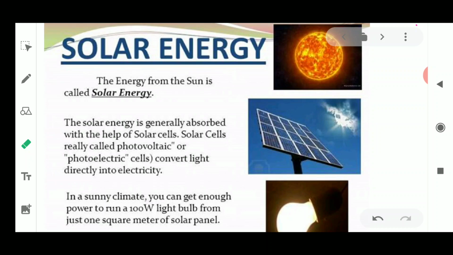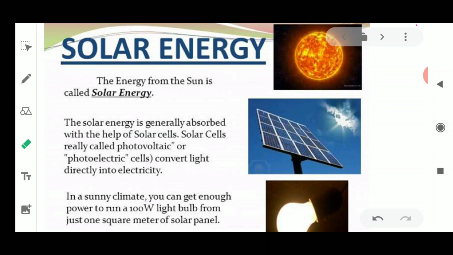Similarly, we have also studied about the various non-conventional sources of energy, which means that these are the alternative sources of energy instead of using the traditional sources like fossil fuel, which are exhaustible in the near future. We can use certain alternative sources of energy like water energy, that is hydro energy, and the wind energy we have discussed. In hydro energy, the power plant was also discussed with its advantages and disadvantages. Similarly, we have also seen the working and construction of wind energy farms, as well as how the wind produces energy which is converted into electrical energy.